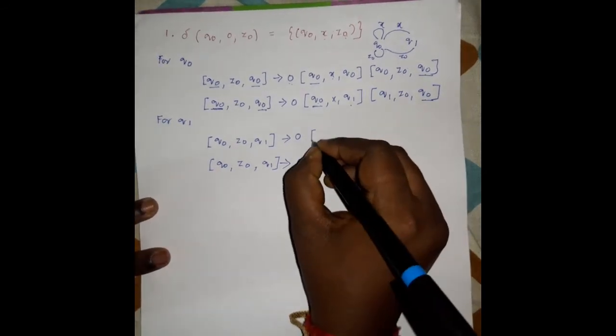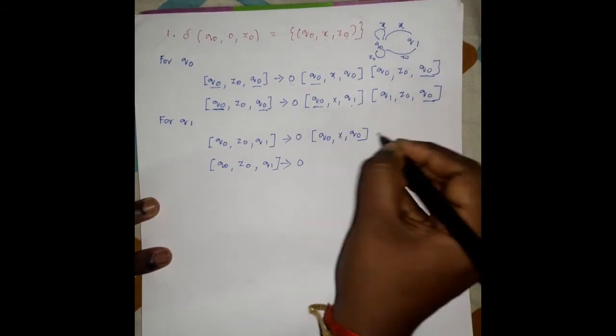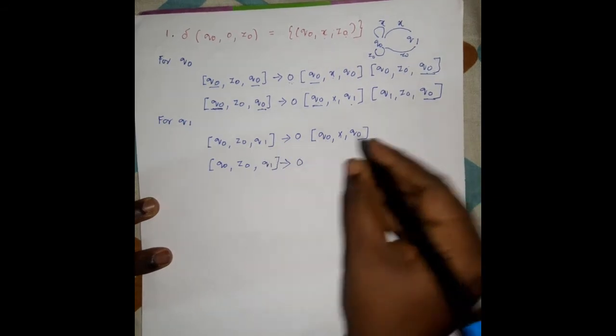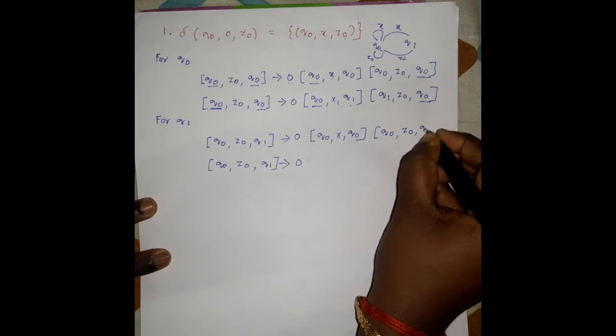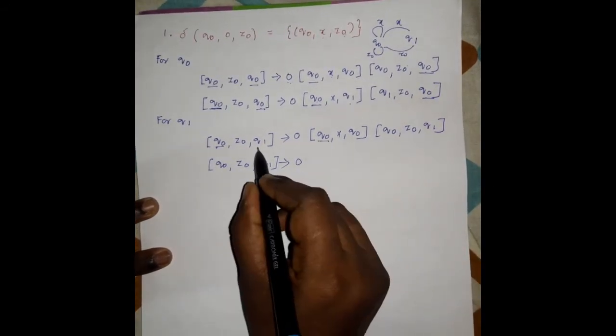So the first possible case is Q0, X, Q0. So Q0 goes to Q0 and Q0 goes to Q1: Q0, Z0, Q1. You can clearly see that it starts with Q0 and ends with Q1.